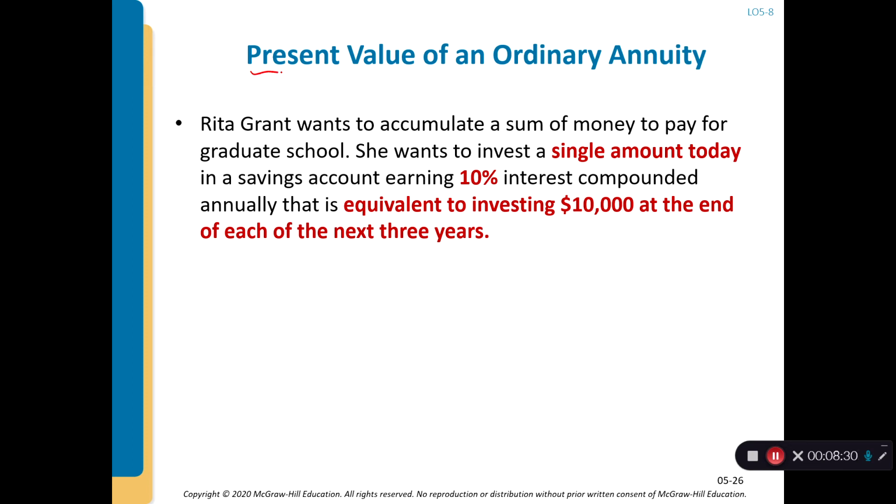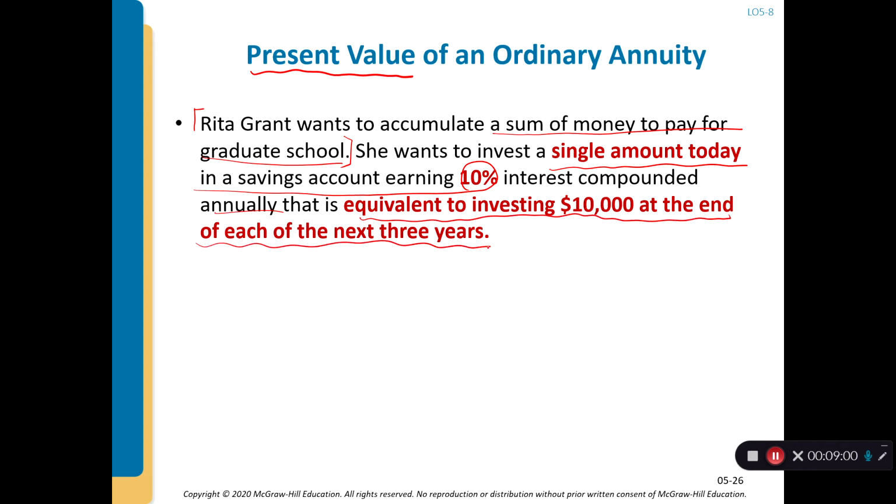After we talk about the future value of either an ordinary annuity or an annuity due, I want to talk about the present value of an annuity due. Why do you need to know how to calculate the present value of an annuity due? For example, here is a great scenario. Rita Grant wants to accumulate a sum of money to pay for graduate school, and she wants to invest a single sum today in a savings account to earn 10% interest compounded annually. That is equivalent to investing $10,000 at the end of each period for the next 3 years.